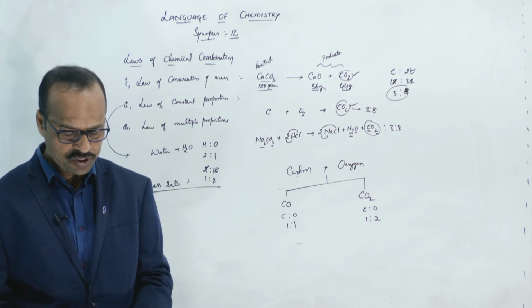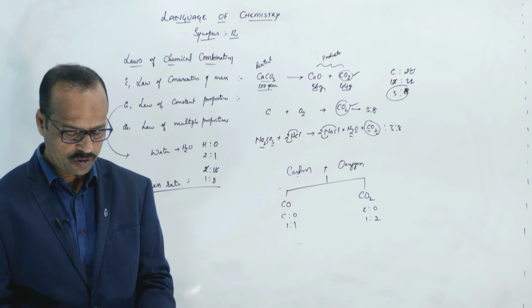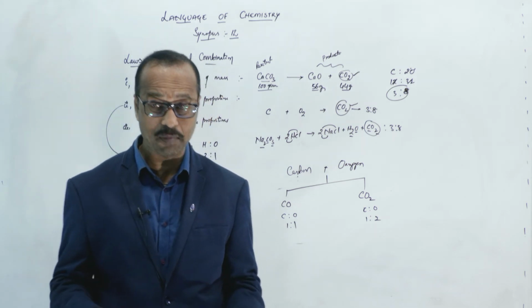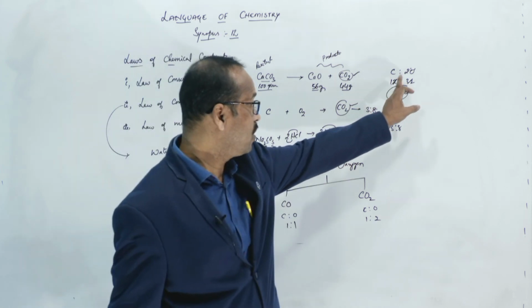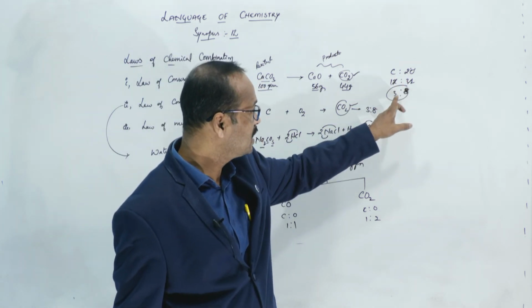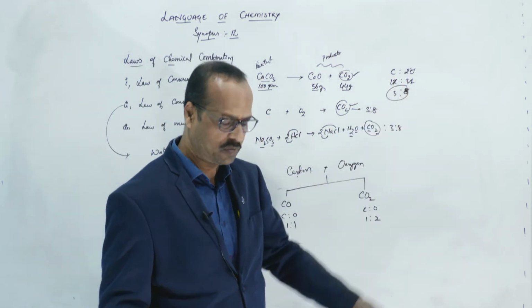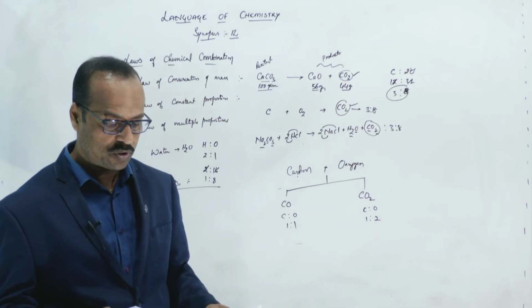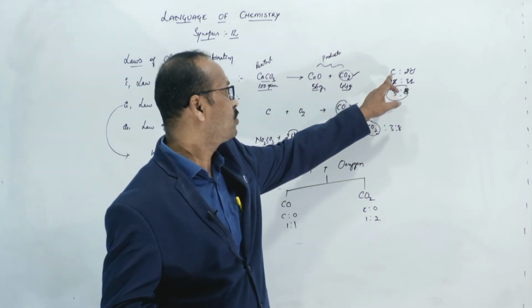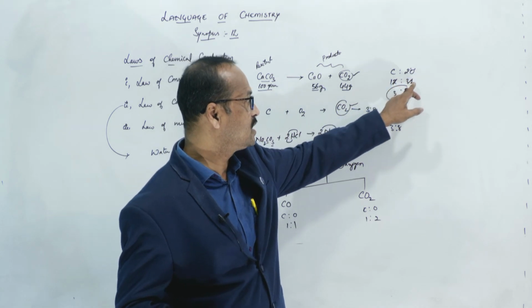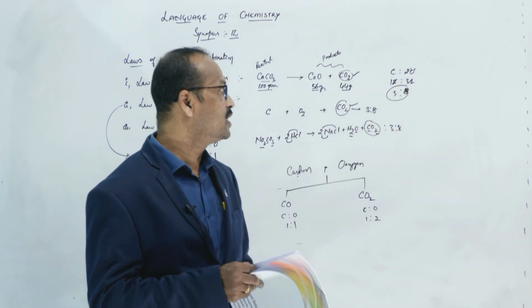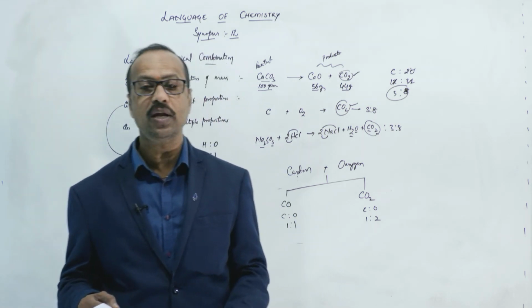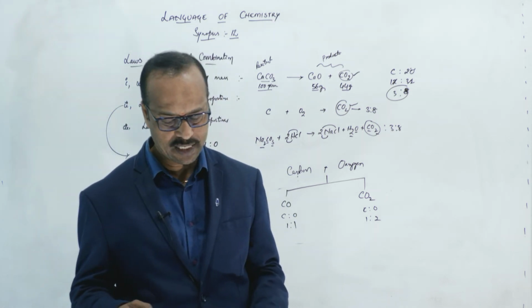Next, in which ratio do carbon and oxygen combine to form a sample of carbon dioxide? So carbon dioxide, CO2, what is the ratio I said? 3:8 or 12:32, whatever the answer is there. So 12:32, yes, that's correct. Here carbon atomic mass is 12, oxygen 16, 16 twos are 32. So the answer 12:32 is also correct, or 3:8 is also correct, but here it is given 12:32. Okay, so that's the correct answer.